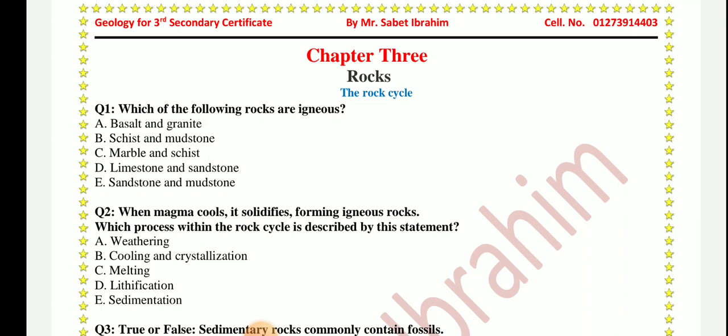Schist and mudstone: mudstone is sedimentary, but schist is metamorphic. Marble is metamorphic. Schist is metamorphic. Limestone is sedimentary, and sandstone as well, sandstone is sedimentary, and mudstone as well. So the best answer for the question, which of the following rocks are igneous, will be basalt and granite. So the correct answer is A.